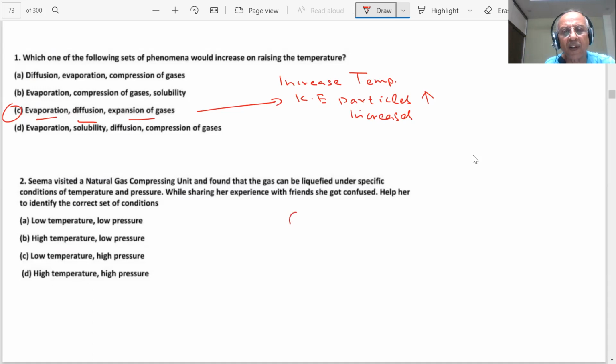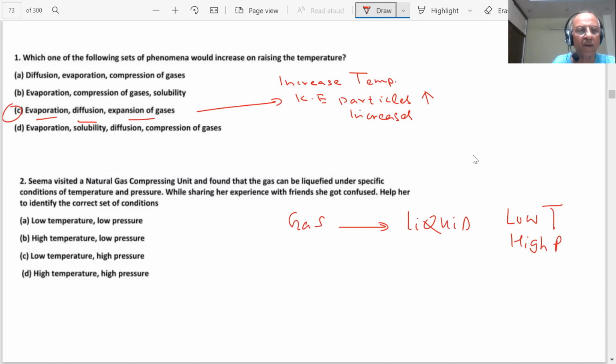So when you convert gas into liquid, what will you have to do, student? Temperature low and high pressure. Which is the correct answer? Low temperature and high pressure, option C. Okay.